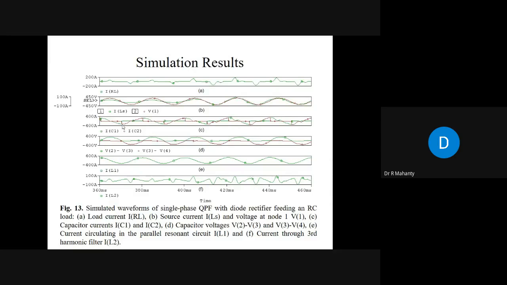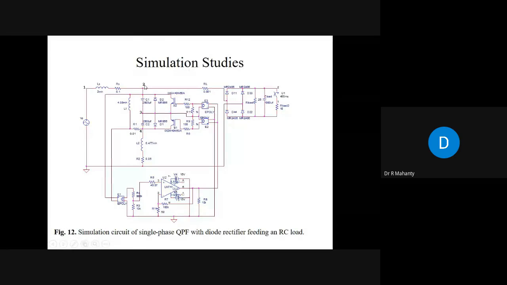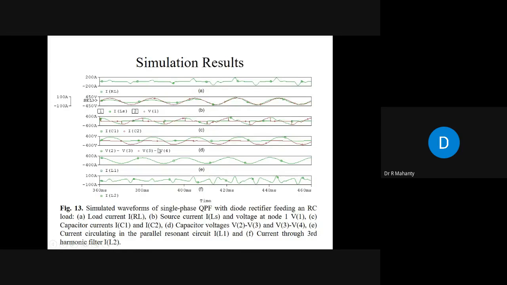In a practical case, when you will have spikes, it will definitely damage the switches. So you have to take care. So the switchings have to be accurate. Now, when you take V2 minus V3, V2 minus V3 is the voltage across this capacitor C1, okay? And V3 minus V4 is the voltage across this other capacitor. So these two capacitor voltages together become sinusoidal, okay? That is what we want.